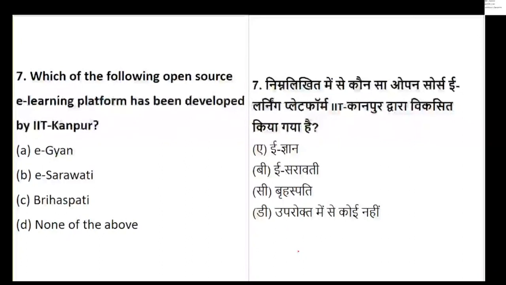Question number 7 answers have already started. Others? Okay, the time limit is done. So yes, Brihaspati is the platform which has been developed by IIT Kanpur.